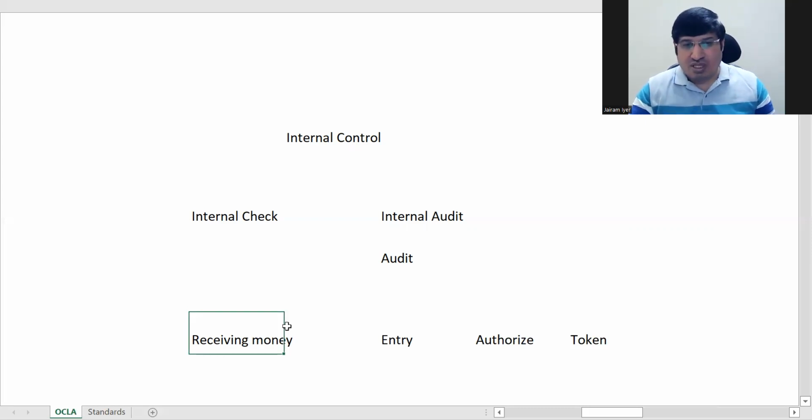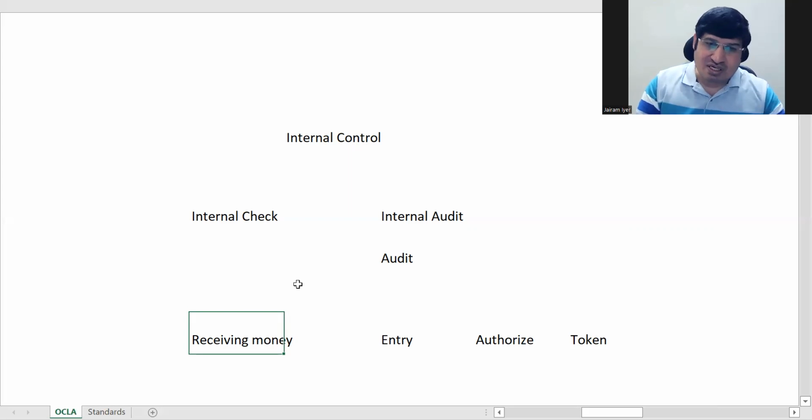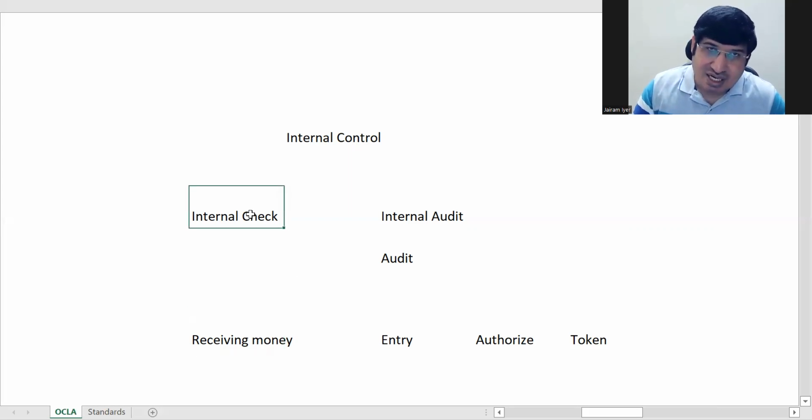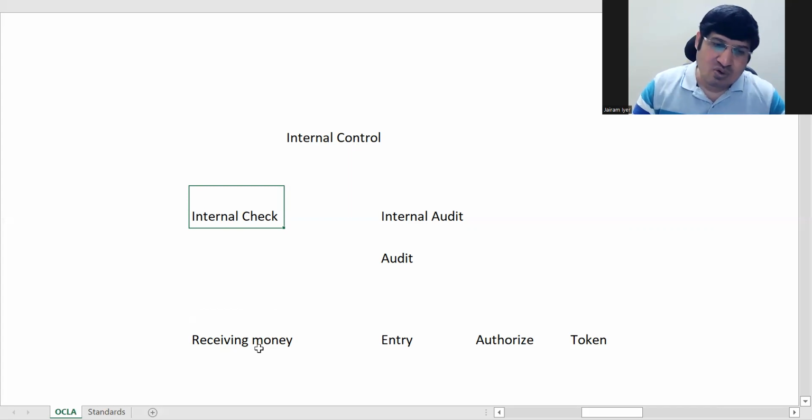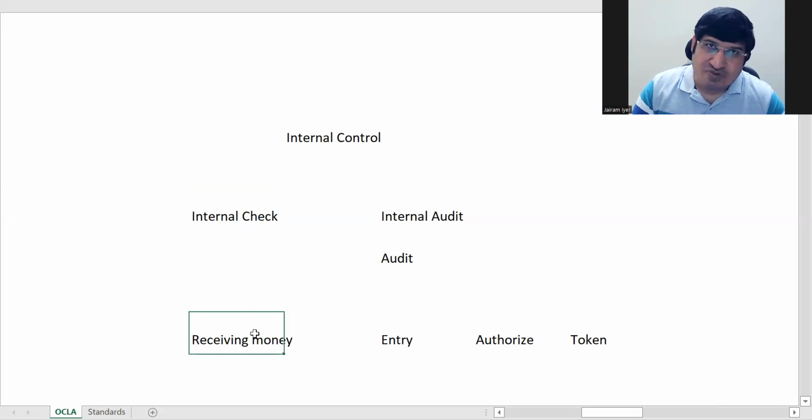So internal check is the way the system is framed. In internal check, no auditor and no outside entity comes in. What is done is you fix the transaction in such a way that one person doesn't control the entire transaction, which is why he cannot embezzle money on his own.